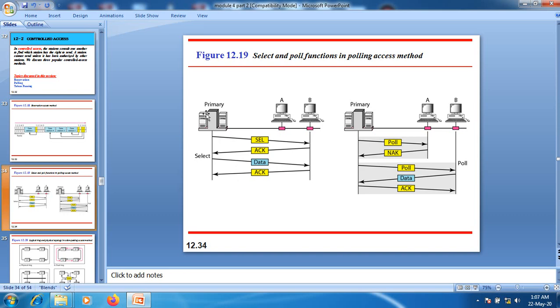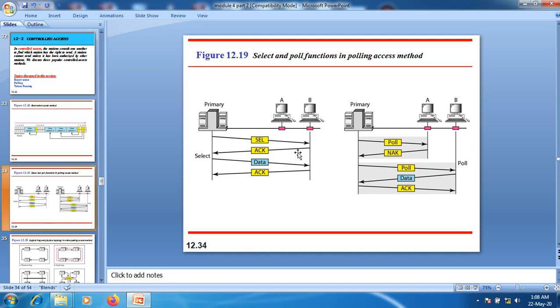Here the primary station controls the link. The secondary stations simply follow the instructions. It is up to the primary device to determine which device is allowed to use the channel.